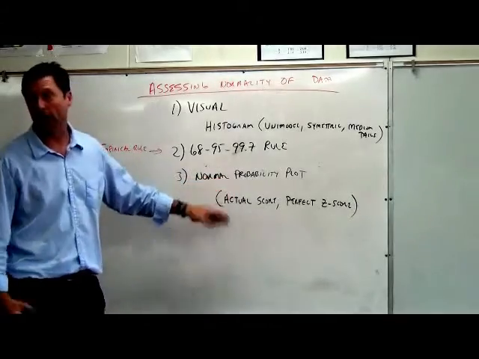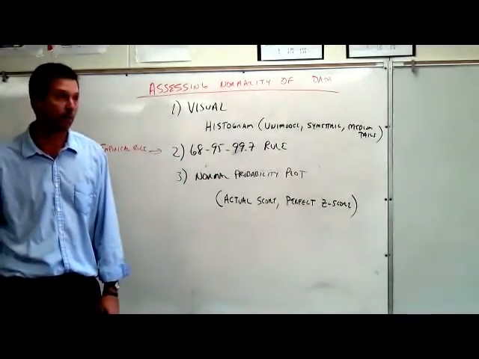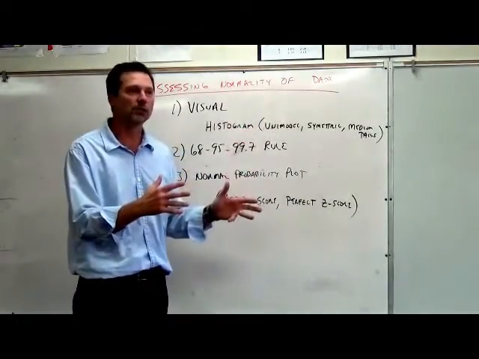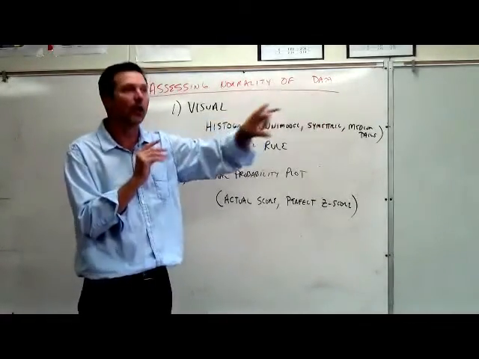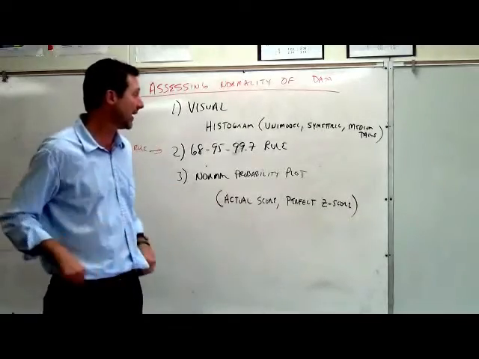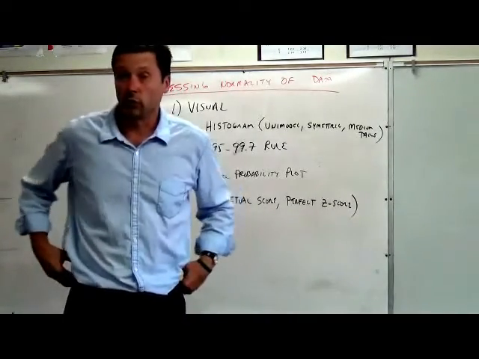Now the third way, and this is the way you're going to love, and this is the way you're going to do it from this point on, is to actually make a graph of the data points, and you'll be able to see from that graph much better than this one whether the data is closely resembled by a normal curve or not. And it's called a normal probability plot. Now here's how this works.